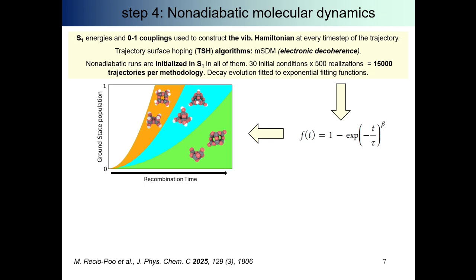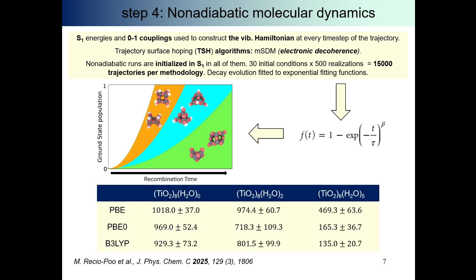This is the key result from this paper. You can see here how the population of the ground state at the beginning is 0, but then as the time proceeds, the population grows faster in the orange shaded region, which is associated to the larger degree of hydroxylation. And I will show here some numbers, and we see that in the 3 cases, with PBE, PBE0 and B3LYP, the ground state population recombination time decreases systematically in all cases.